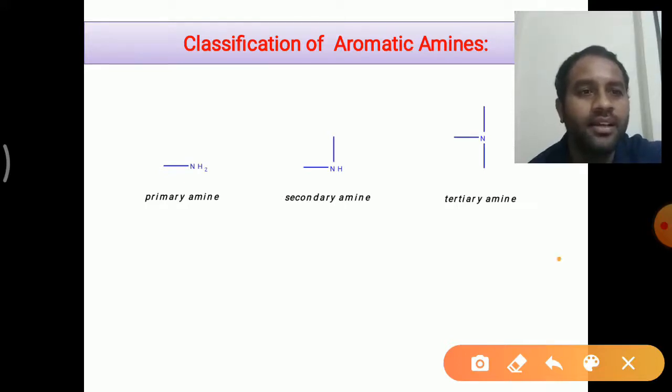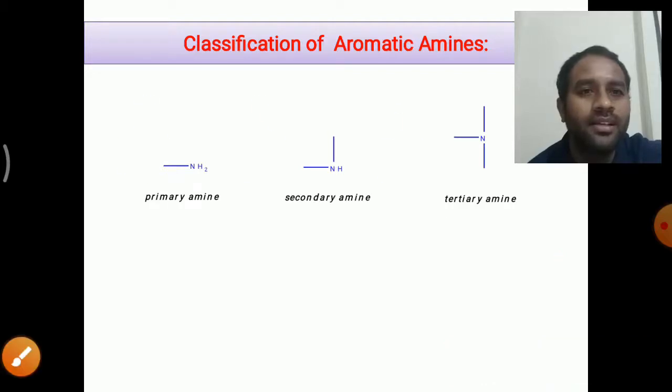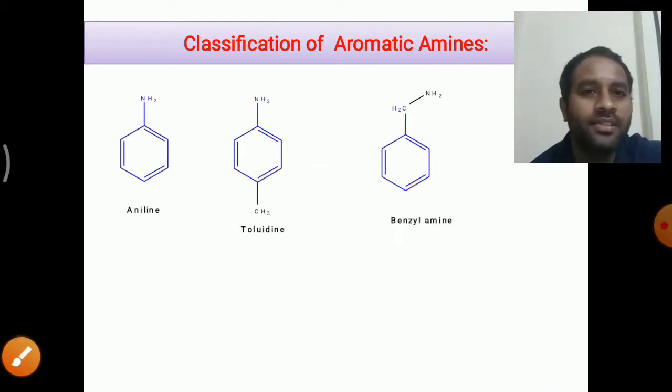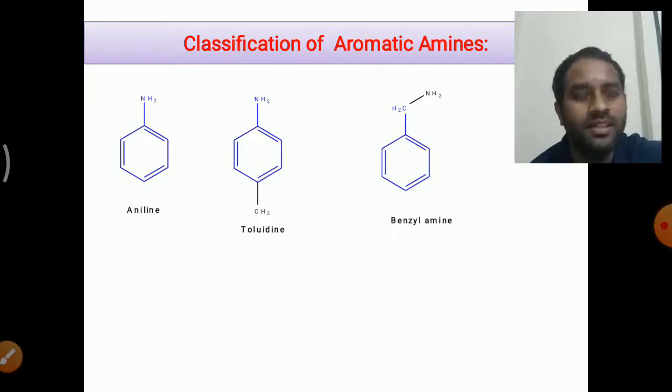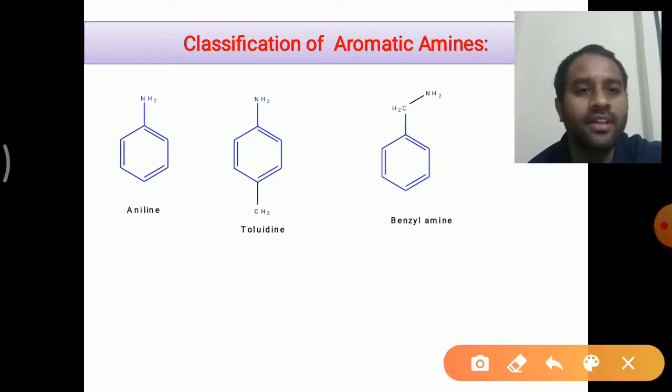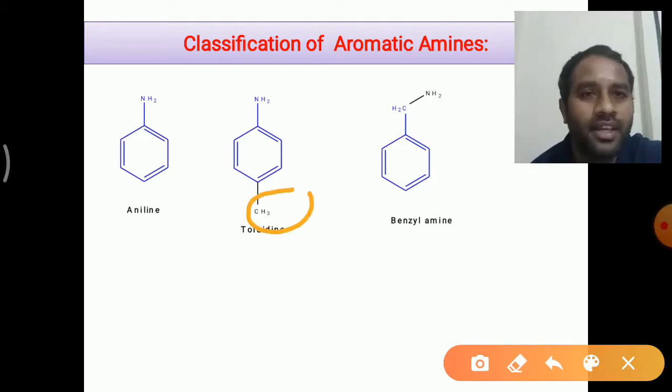And if you look at certain examples of aromatic amines, generally we'll come across these compounds in the textbook, right? Those are aniline, in which the NH2 group is connected to the benzene ring. The second one you see here is toluidine, in which the CH3 group, that is methyl group, is present along with the NH2 group.